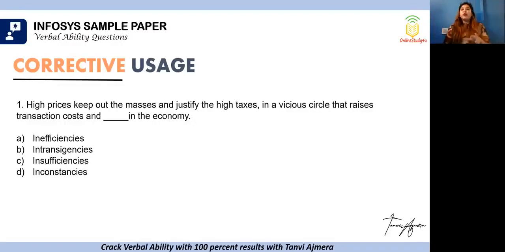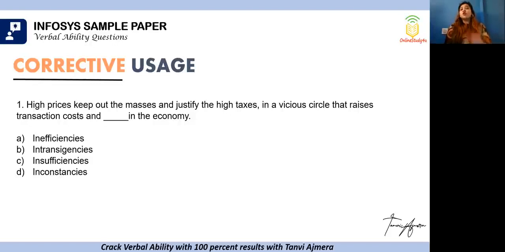Okay. Now, if you look at the options, inefficiencies, intransigencies, insufficiencies, inconstancies, all of these are actually negative words, because the prefix in basically means negate or negative. Okay. So now actually our choice has to be to understand the context as to which one is going to be the correct answer.